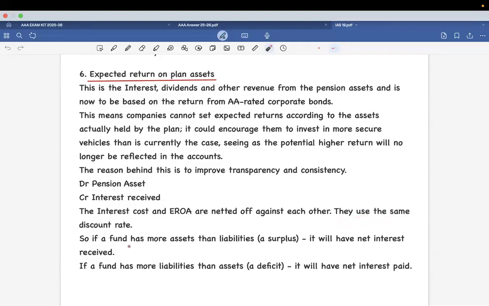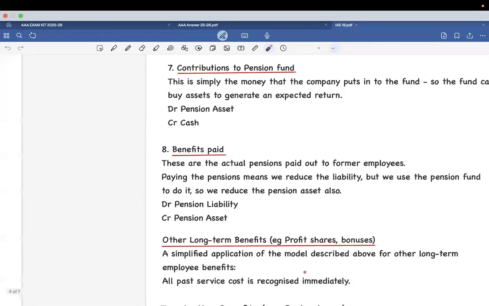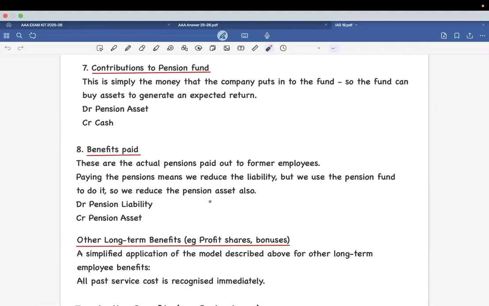Suppose the fund has more assets than liabilities, then that means a surplus has been created in your plan asset. That means your interest cost is very less, but by the use of the plan asset, you're gaining more. So then it will be a net interest received. Now, if the fund has more liabilities and less asset, then the interest would have to be paid out. That means the liabilities would gain more interest and the asset would gain less interest. Don't get confused.